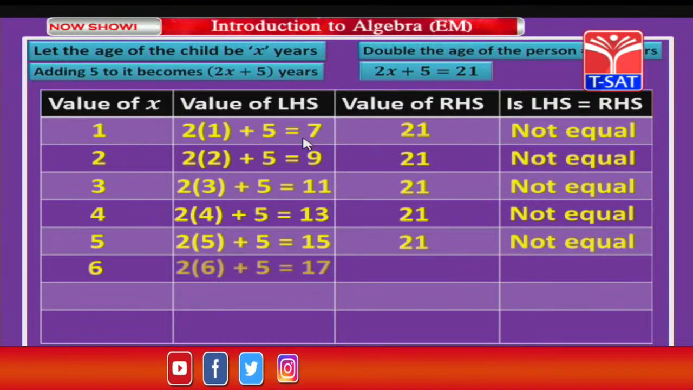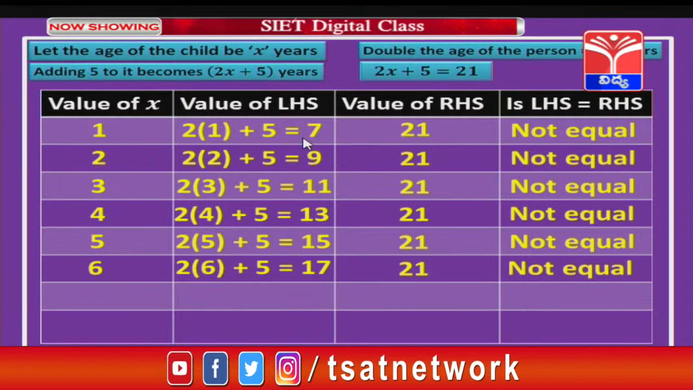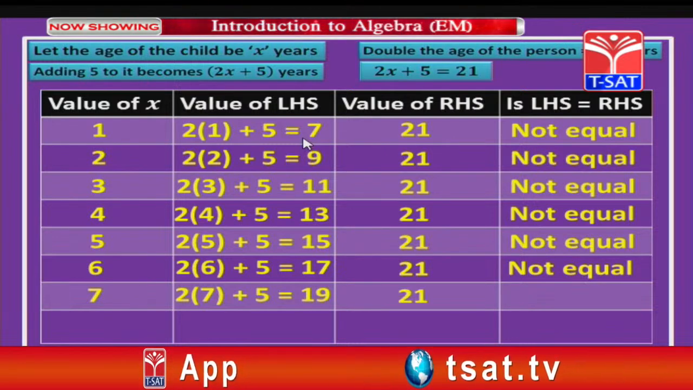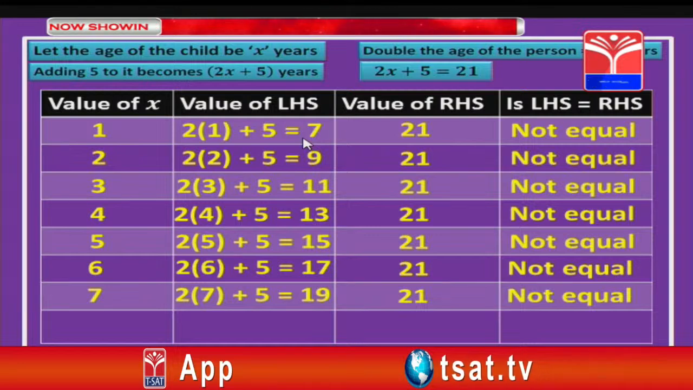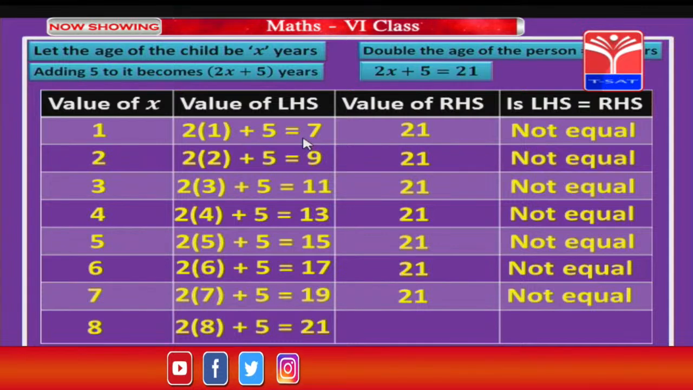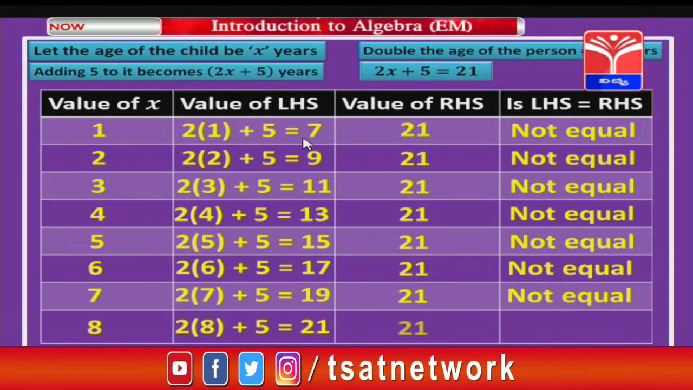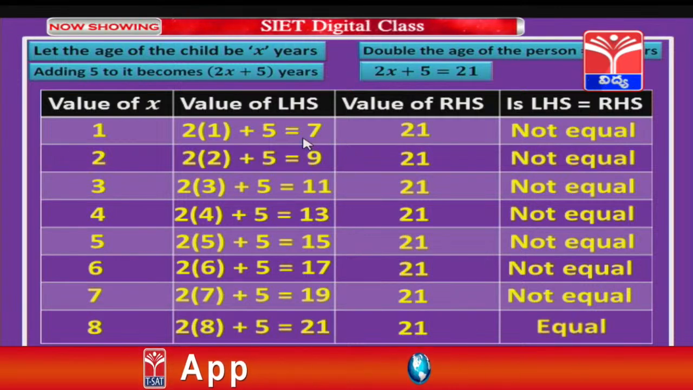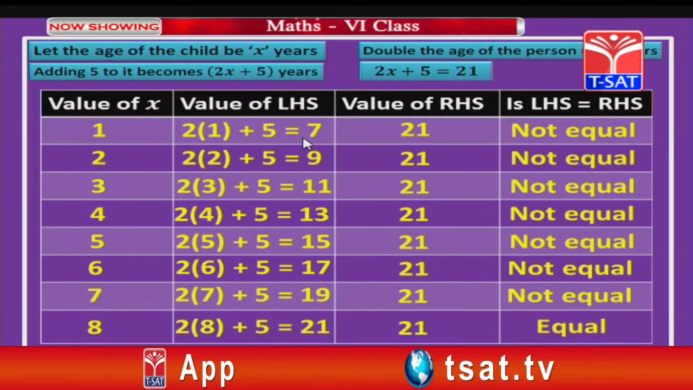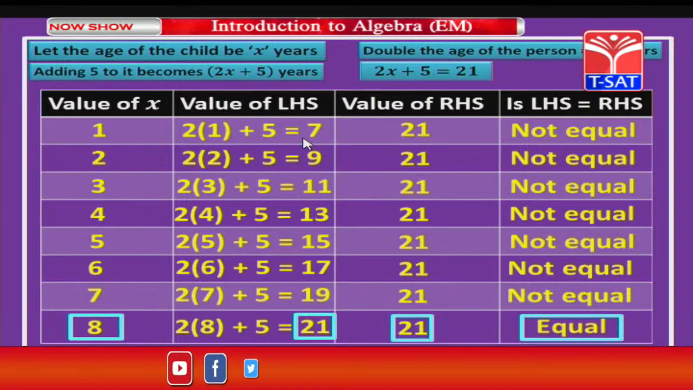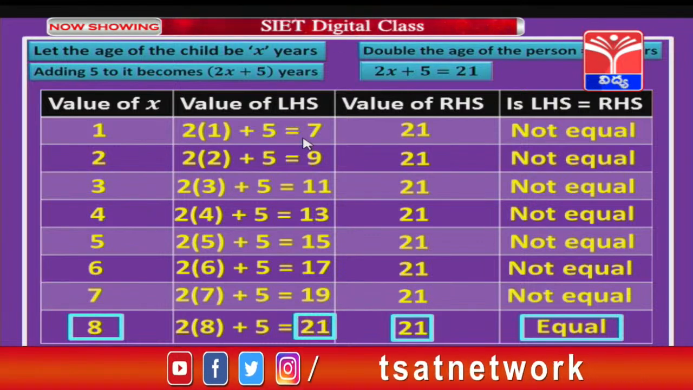We substitute even 6 also, and we see that LHS and RHS are not equal. Let us go for 7 now. So, 2 into 7 plus 5 is 19. The value of RHS is 21. Again both are not equal. Let us substitute 8, children, now. So, we get 2 into 8 plus 5, which is 16 plus 5, 21, and RHS value is also 21. Now, in this case we got both LHS and RHS values equal. So, for what value of x did you get this, children? Yes, for x equal to 8 we got both LHS and RHS values as equal.